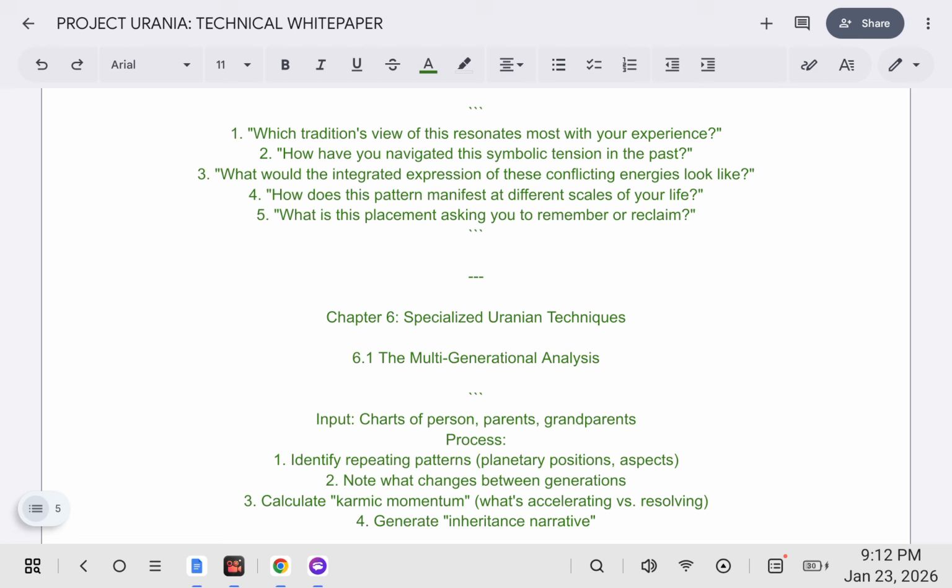How have you navigated this symbolic tension in the past? What would the integrated expression of these conflicting energies look like? How does this pattern manifest at different scales of your life? What is this placement asking you to remember or reclaim?